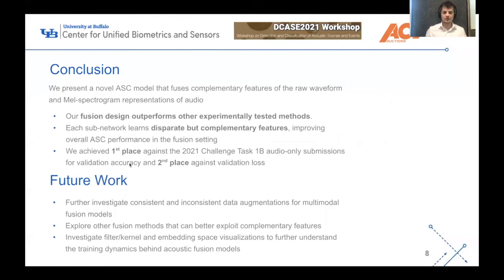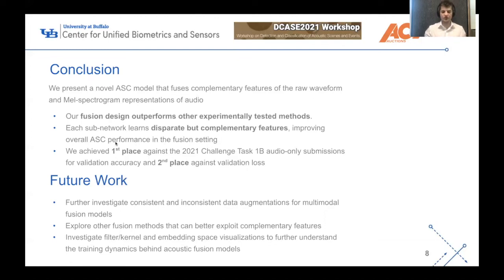And overall, as a conclusion, we present a novel acoustic scene classification model that fuses complementary features of the raw waveform and MEL spectrogram. We validated that our fusion design outperforms other tested methods, and that each subnetwork does learn disparate but complementary features that improve performance. We submitted this work to the 2021 Challenge Task 1B, and we got first place according to the validation accuracy metric, and then second place according to validation loss.